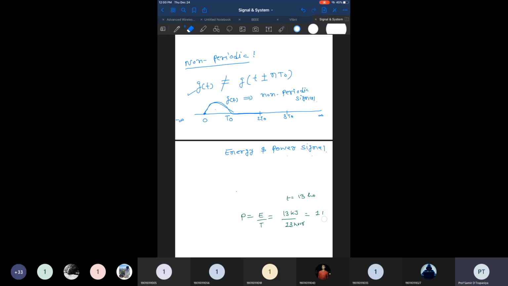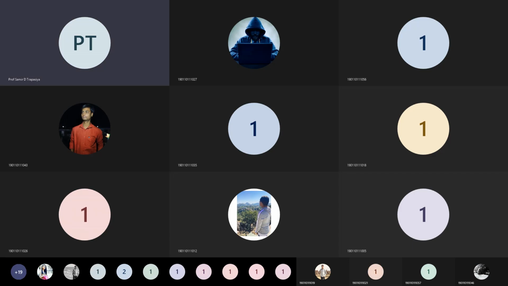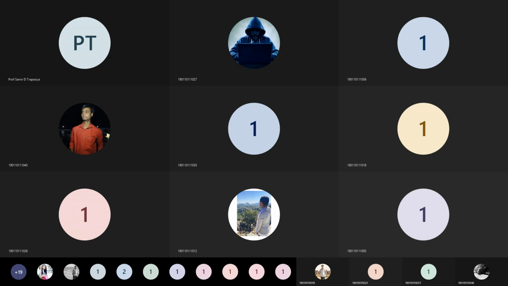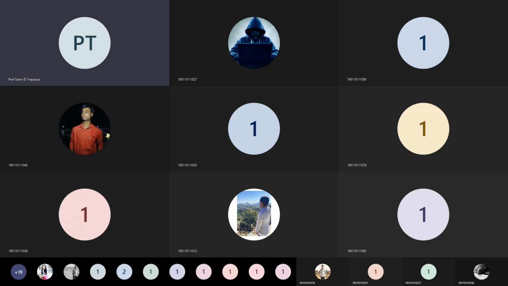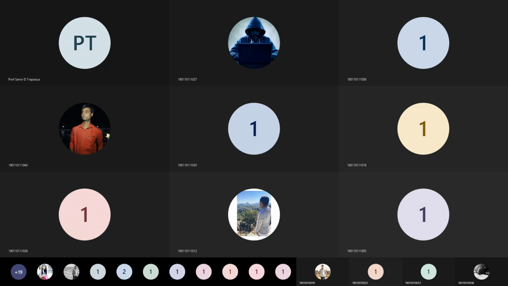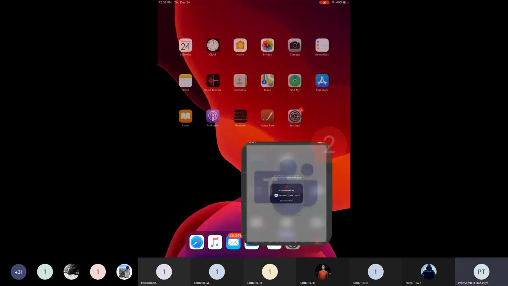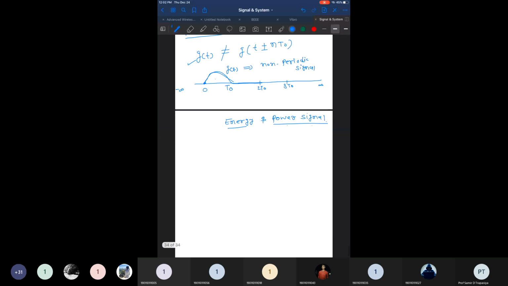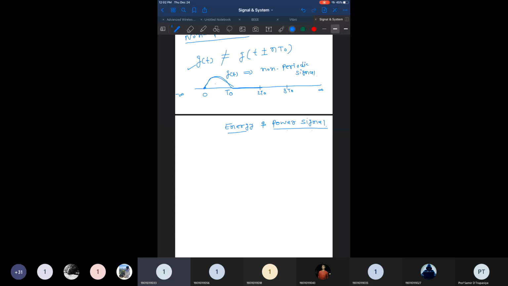First we will discuss the energy, and then we will discuss the power of the signal. I hope things are visible from my side and it is clearly audible too. Is there any visibility problem? Not visible? Give me one minute. It's now visible. Yes, sir.